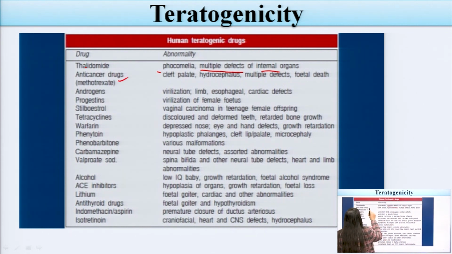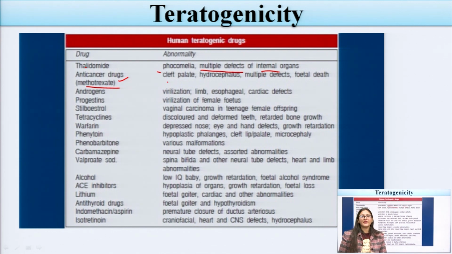Second, some anti-cancer drugs like methotrexate, an antifolate drug. These anti-cancer drugs produce cleft palate in the fetus, multiple effects, and fetal death.